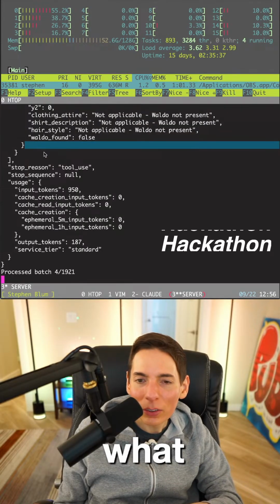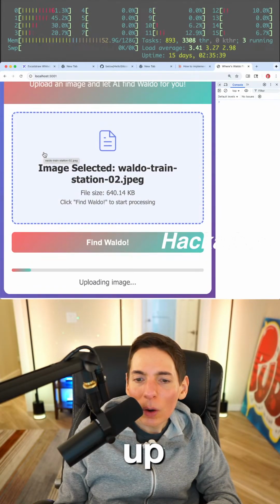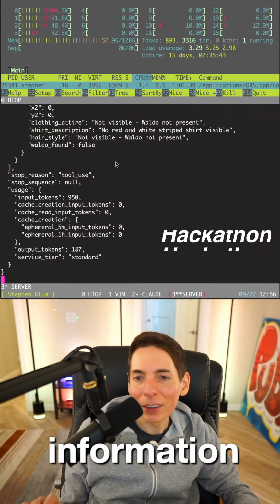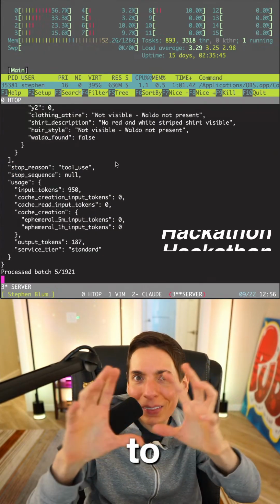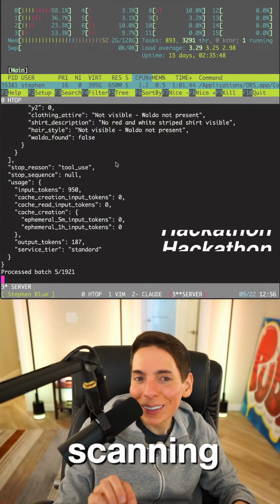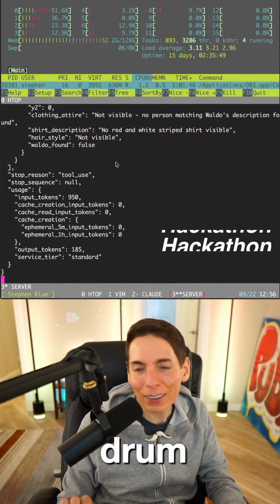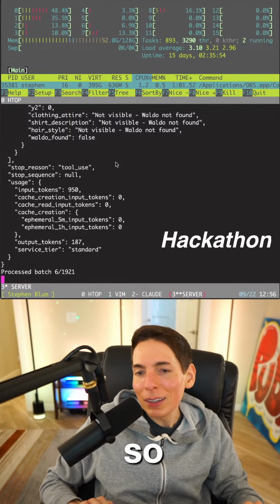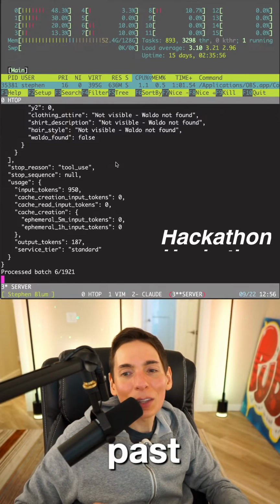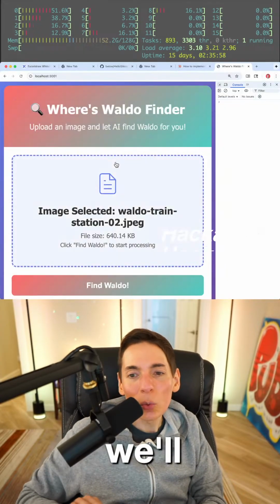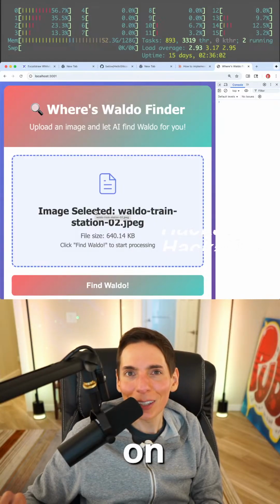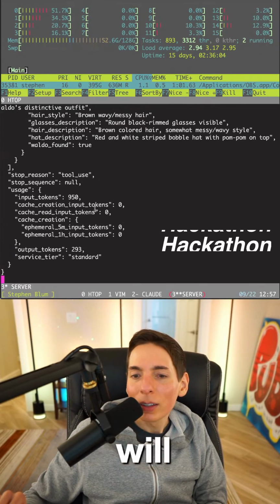So here's what we've got to do. We need to update this UI so it shows all this cool information that we're showing here. I want it to show what part of the image is scanning while all this is happening. That'll be tomorrow's task. We'll update the UI so it shows the image on the screen and tells us the progress.